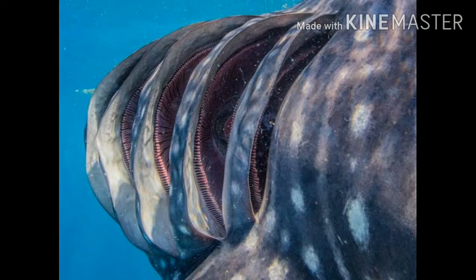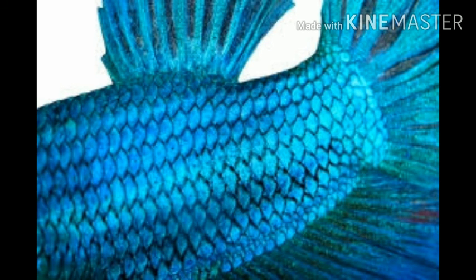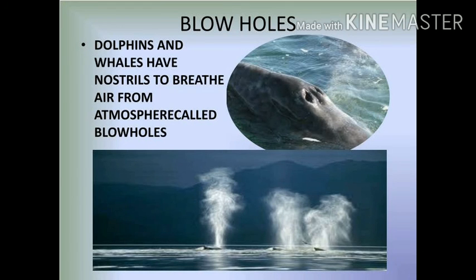They respire through gills. Their bodies are protected by scales. Dolphins and whales have nostrils, called blowholes, to breathe air from the atmosphere.